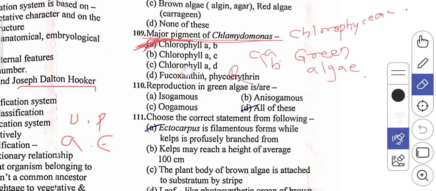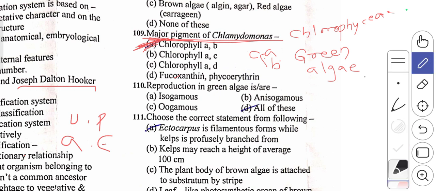Coming to the next question, the 110th question: reproduction in green algae is. Which type of reproduction will be seen in green algae? Green algae means again Chlorophyceae members. In these members, the reproduction may be asexual reproduction or sexual reproduction.